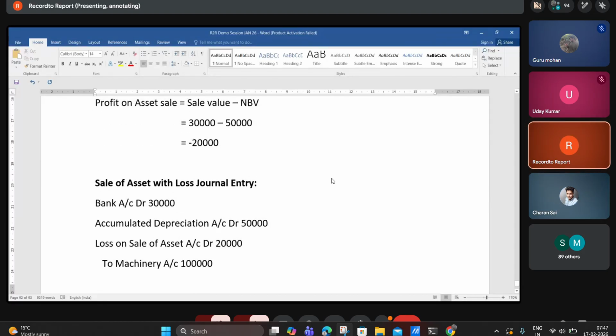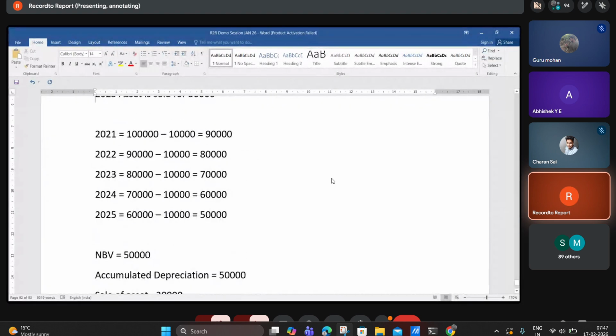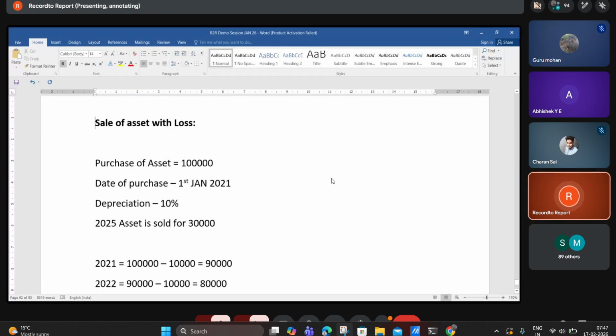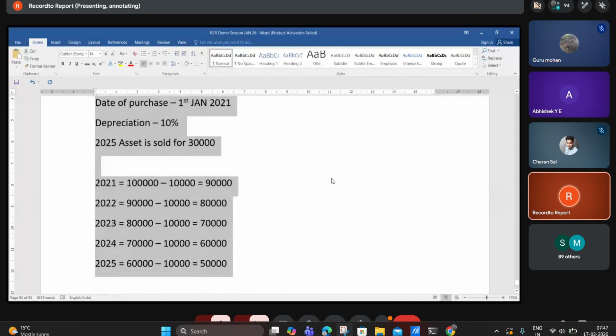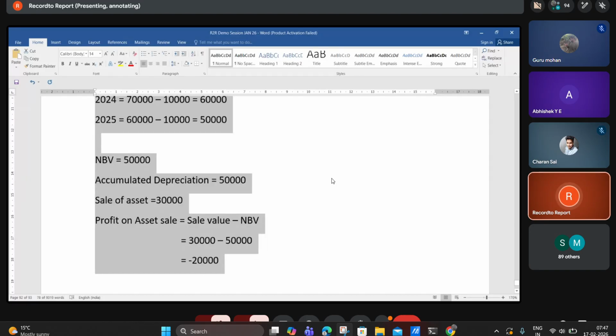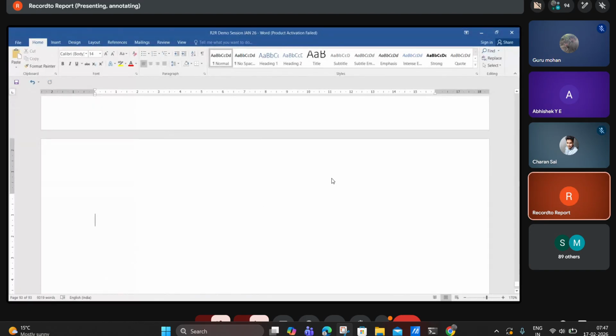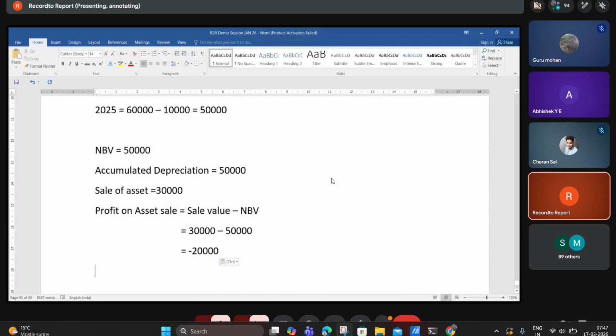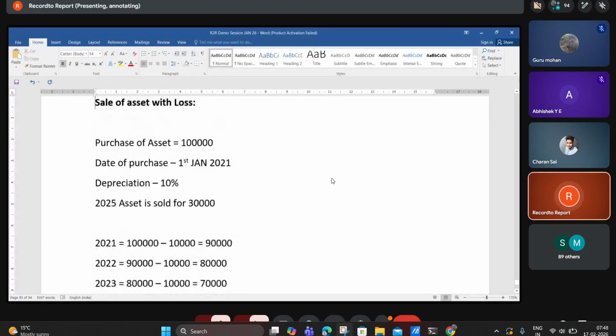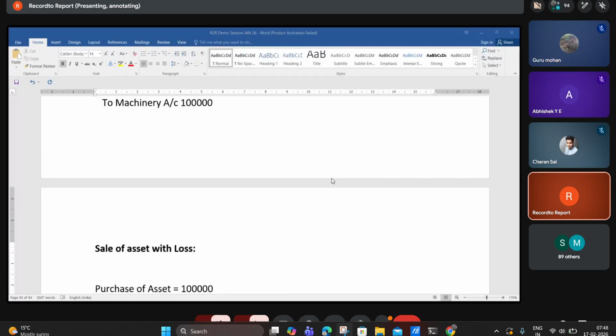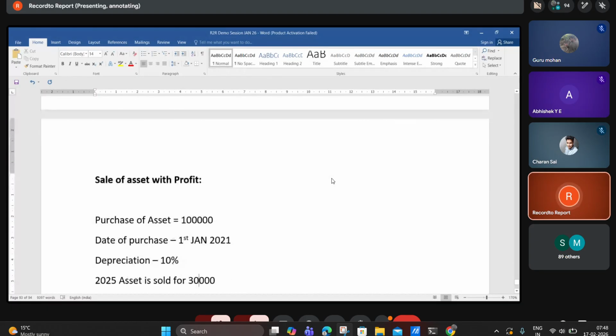Yes. Same example, take it as if the asset is sold at a profit. The purchase value of the asset is the same, depreciation is the same, and the asset is sold for, assume, 70,000.